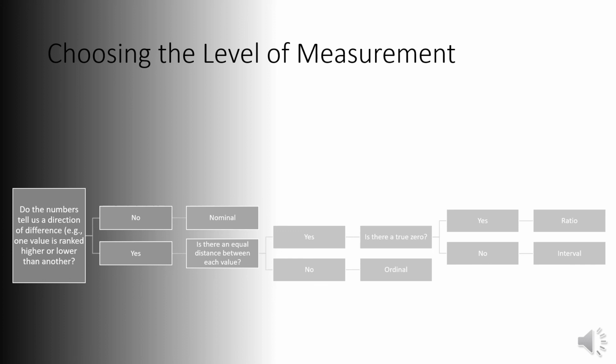Is there an equal distance between each value? If there isn't an equal distance, then we're working with ordinal level data. If there is an equal distance between each value, then we need to ask ourselves the next question, is there a true zero? If the answer is yes, then we have ratio level data. If the answer is no, there is no true zero, then we have interval level data.